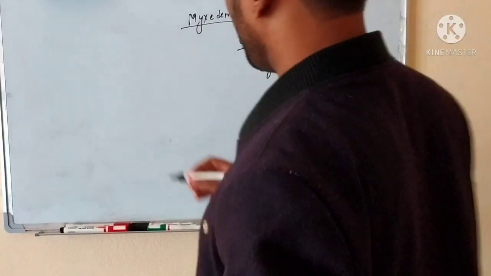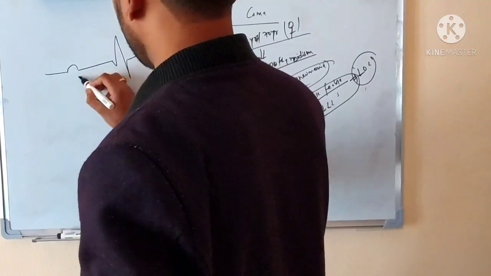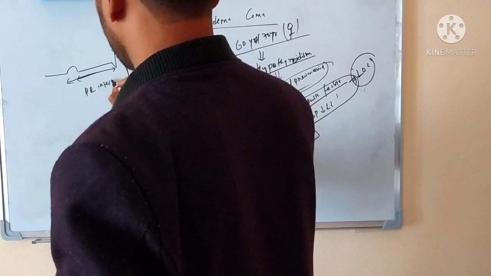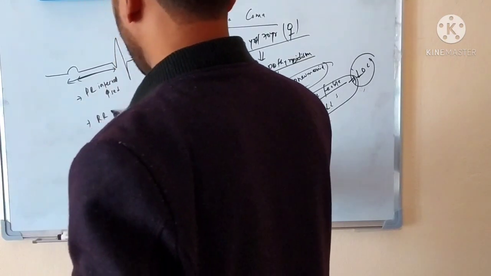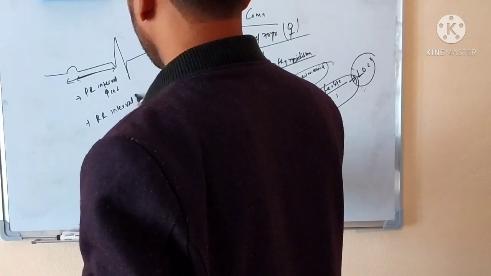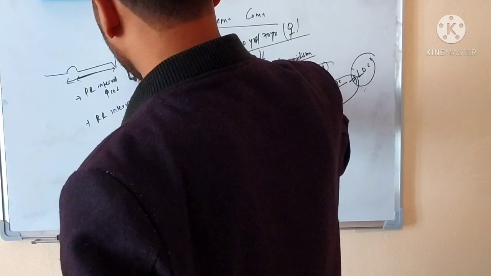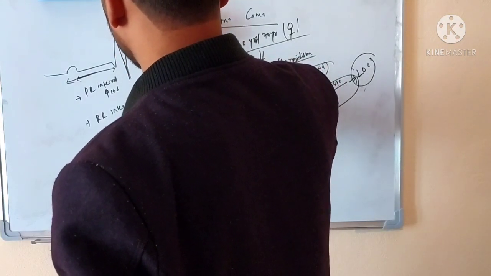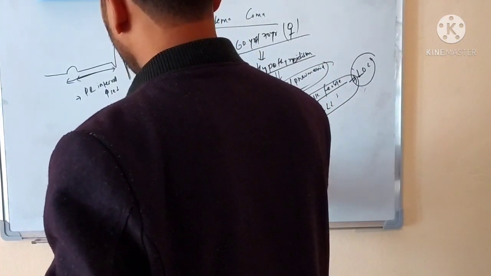In patients of myxedema coma, in the ECG wave, the PR interval will be increased. Another thing, the RR interval will also be increased, and there will be a J wave. J wave means just after the S, there will be a wave like this. So this wave is the J wave, which is not normally present in the ECG, but in this patient, J wave is present in patients of myxedema coma.